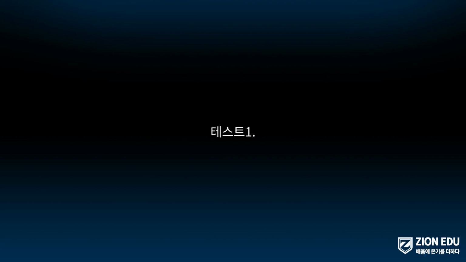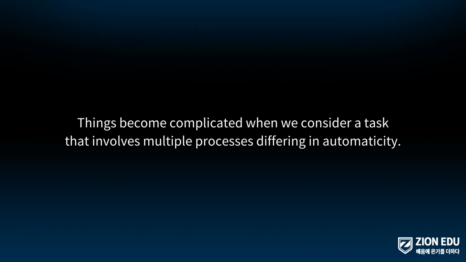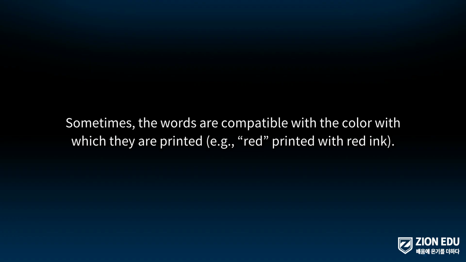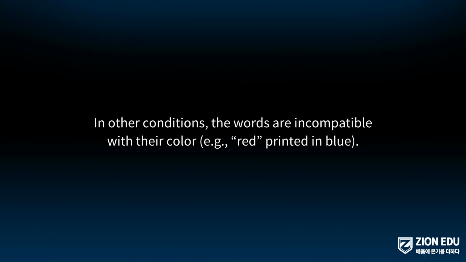Things become complicated when we consider a task that involves multiple processes differing in automaticity. In a psychological task, people are required to name aloud the color of words while ignoring the words themselves. Sometimes, the words are compatible with the color with which they are printed, e.g., red, printed with red ink. In other conditions, the words are incompatible with their color, e.g., red, printed in blue.